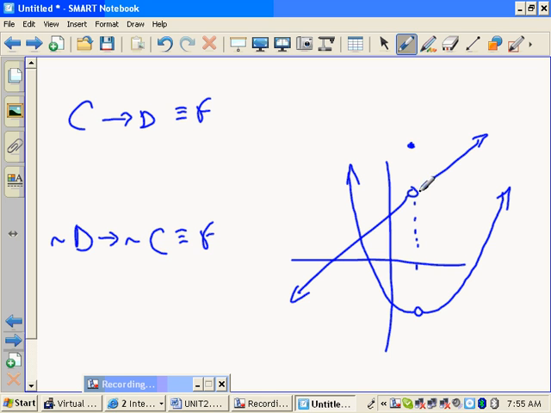Because how do you draw a tangent line there? I could draw a tangent line that just touches the curve vertically, horizontally, at a slant, any which way I feel like. There's no one answer for what's the derivative, what's the slope of the tangent line. I can draw millions of tangent lines here. I don't know what it is. There's infinitely many answers in this case. Okay? So that's bad too. All right. So a vertical asymptote is bad for differentiability. Removable discontinuities are bad for differentiability. And I guess that's it.